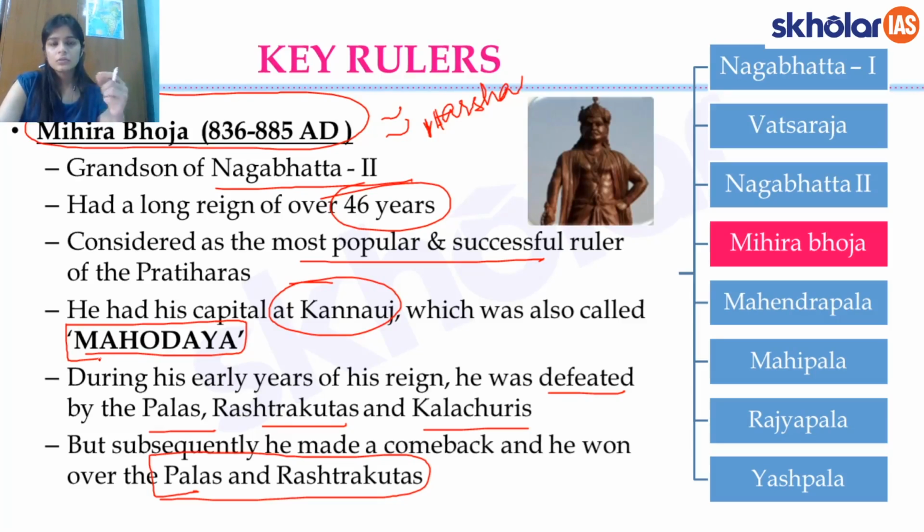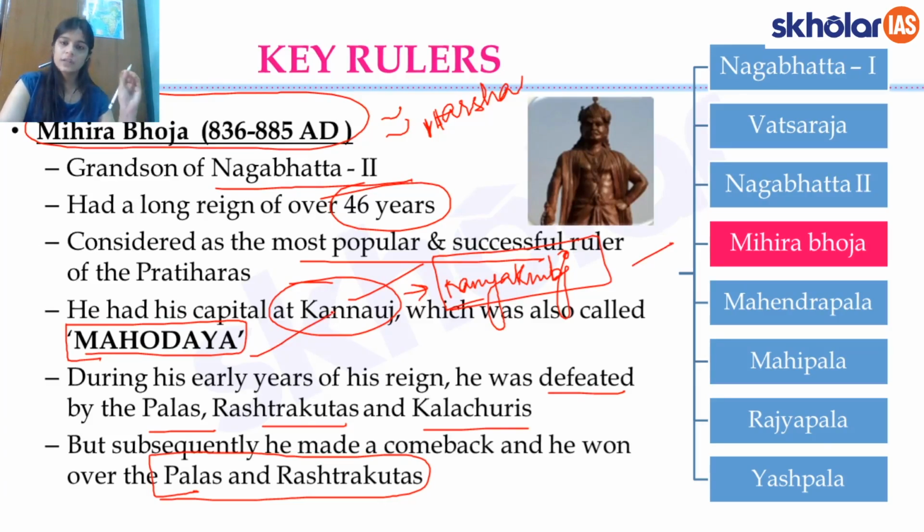Now you should also try to recall that I had spoken earlier that Kannauj was also called Kanyakubj. This is another ancient name for Kannauj. So Kannauj, Kanyakubj, Mahodaya, it's one and the same thing. During the times of the king Mihir Bhoja, it was called Mahodaya.